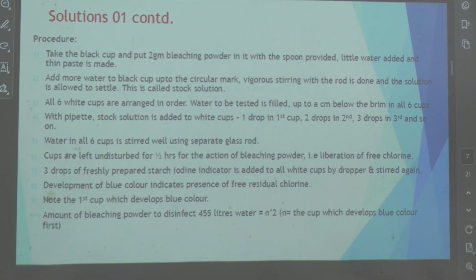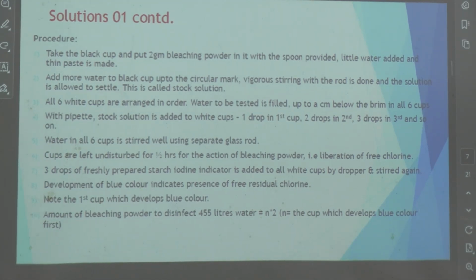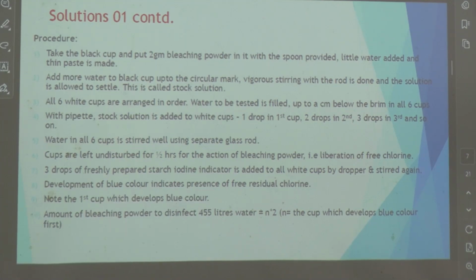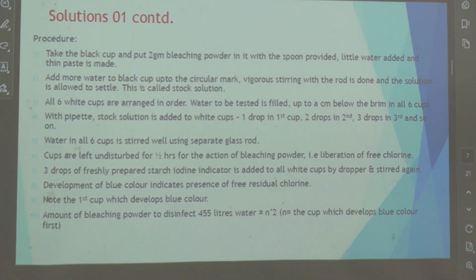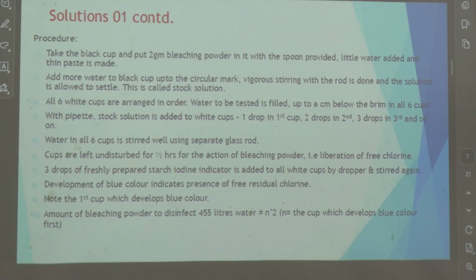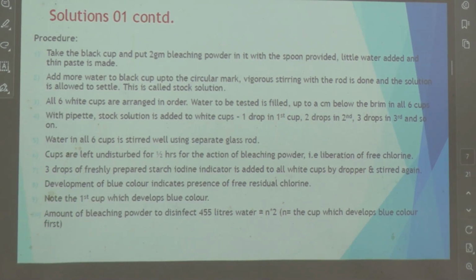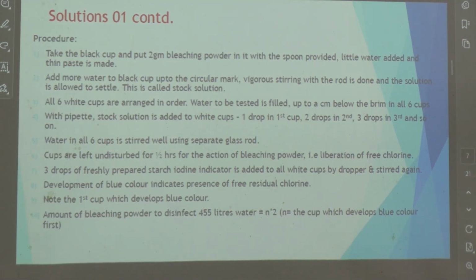Is it clear? Have you understood so far? Or do you want me to repeat? Okay, I'm repeating once again. First you take the black cup. You take 2 grams of bleaching powder using the small spoon and add it. Then you fill water up to this circular mark and allow it to stand. That's called stock solution. Then you arrange the 6 white cups in some order.